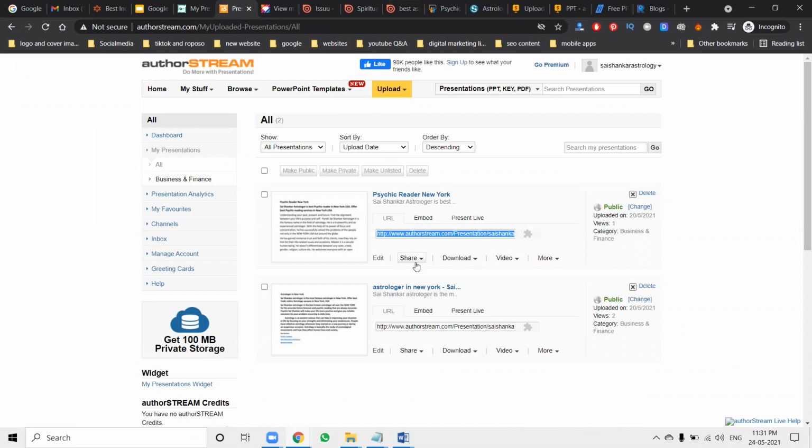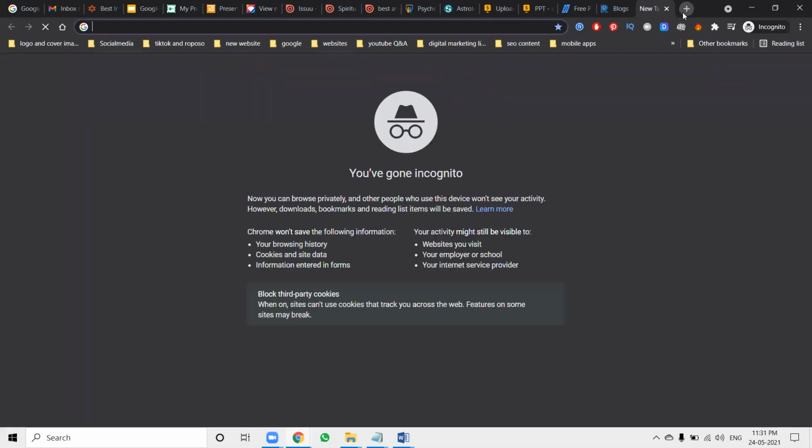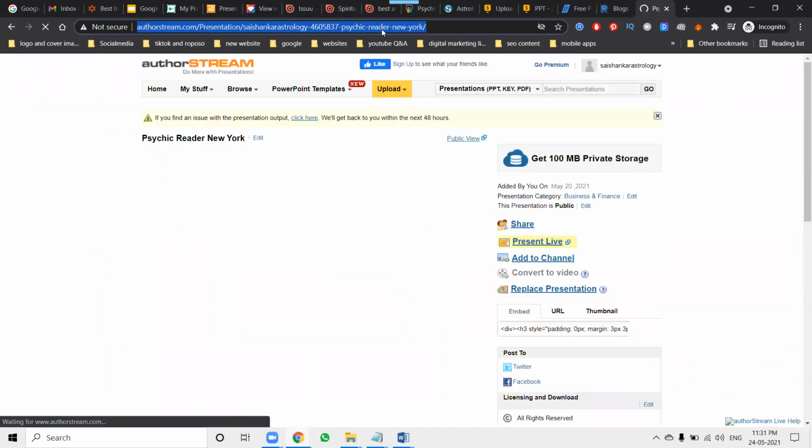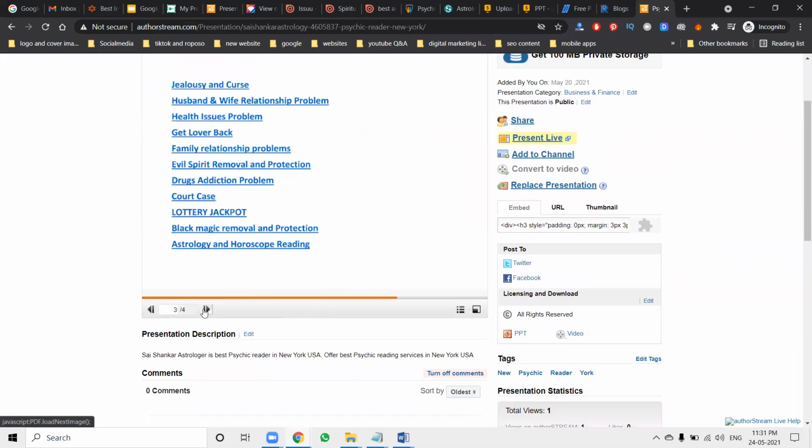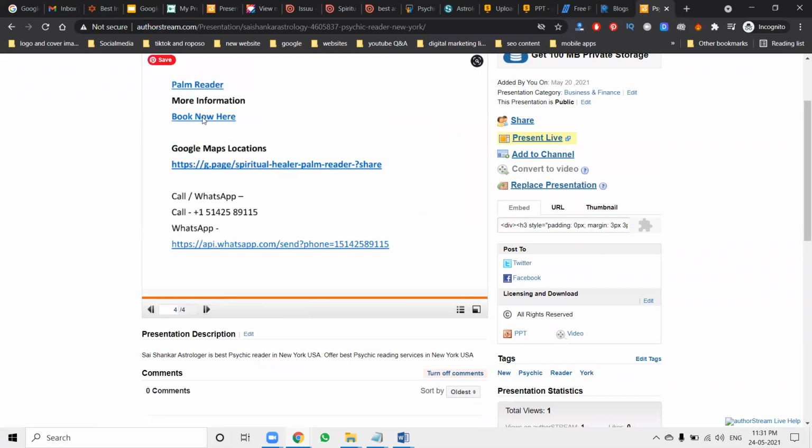There is an option called share here. So email, more will be here. This is a link. We can copy and paste it. These are compulsory, created by your structure. People will view your presentation option. They read it, and they come to your website by using this presentation option. How we promote a website, we will promote in the same way with this option. These are the functionalities you can follow on a particular option.